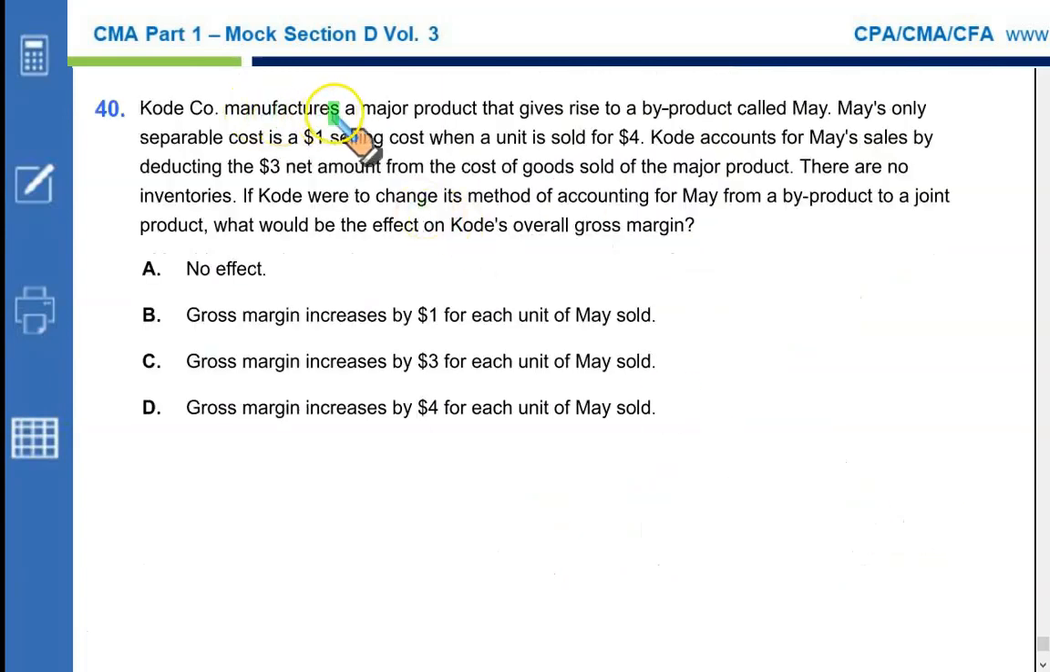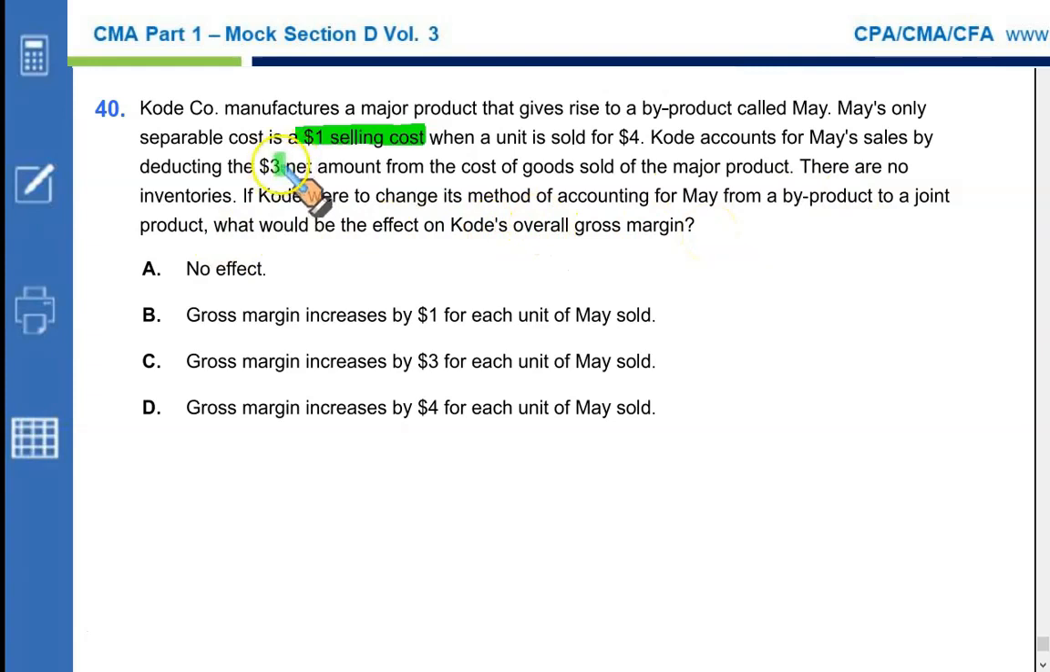Coat company manufactures a major product that gives rise to a byproduct called May. May's only separable cost is a $1 selling cost when a unit is sold for $4. Coat accounts for May sales by deducting the $3 net amount from the cost of goods sold of the major product. There are no inventories. If Coat were to change its method of accounting for May from a byproduct to a joint product, what would be the effect on Coat's overall gross margin?